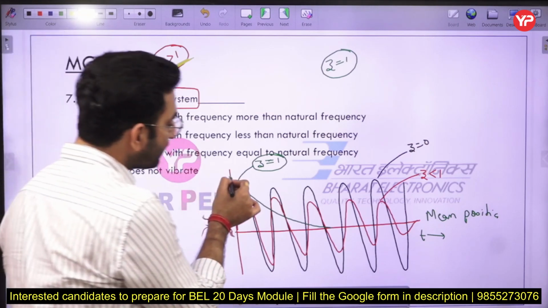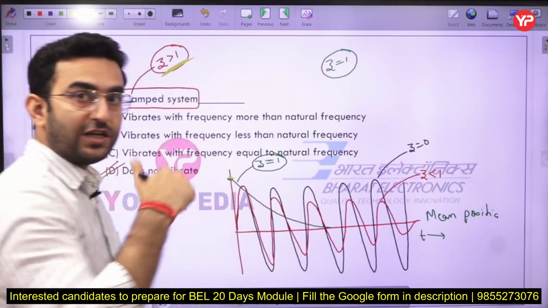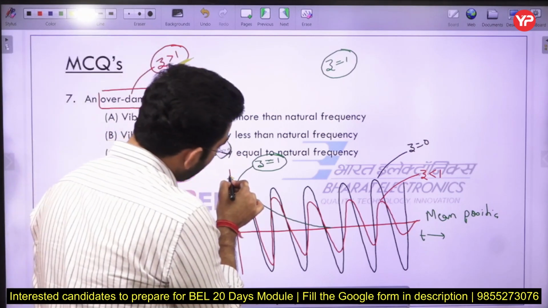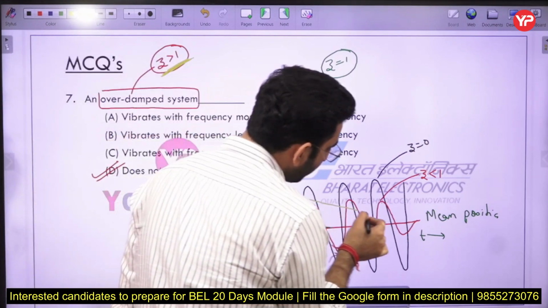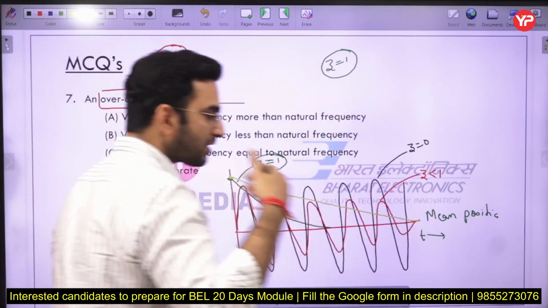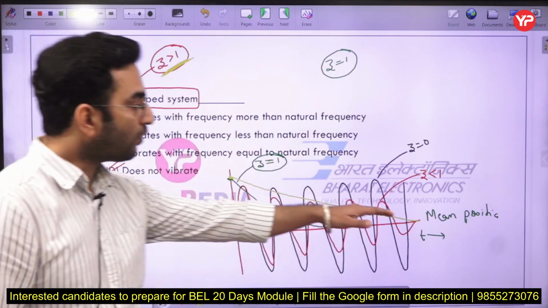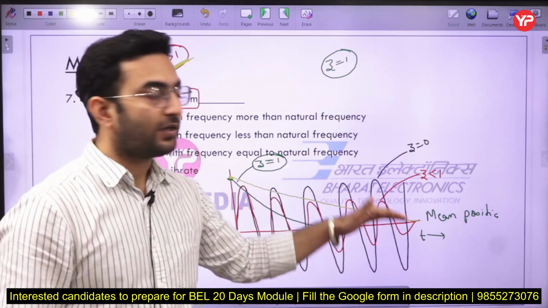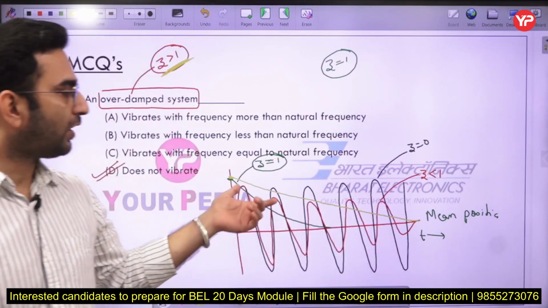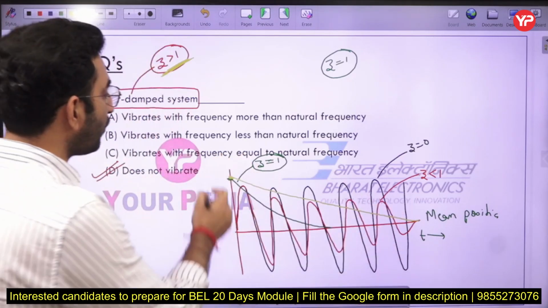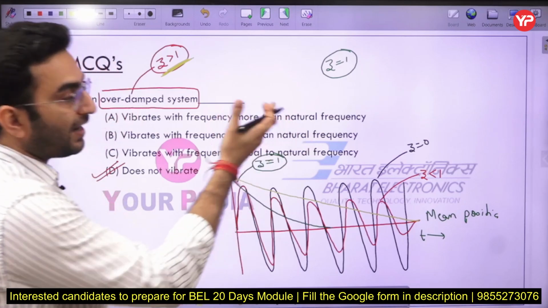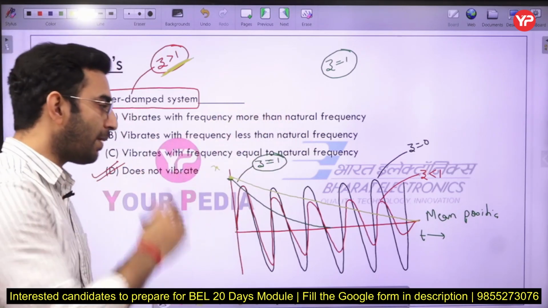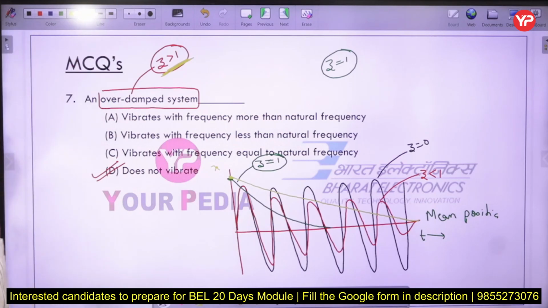In the case of an overdamped system, if the system is displaced by some distance and then the force is removed, the body will come into its mean position after a certain period of time, but it is not going to go below the mean position here. That simply means it is not vibrating at all. Okay, so this is how the displacement versus time graph is plotted for the critically damped, overdamped, underdamped as well as the free vibration case here. Just remember the graph here, that is very important for you.